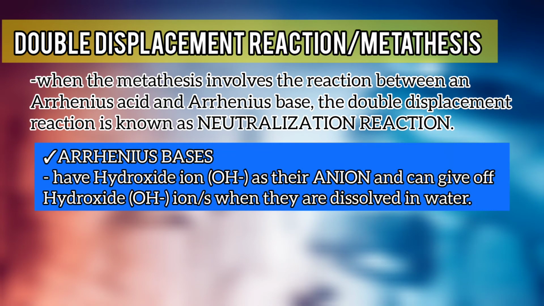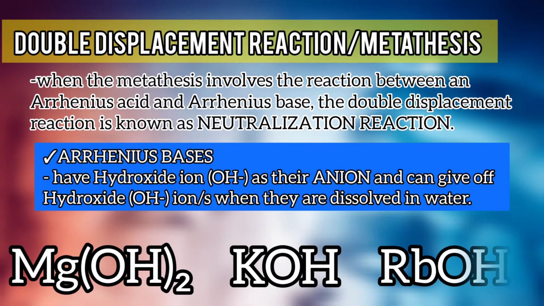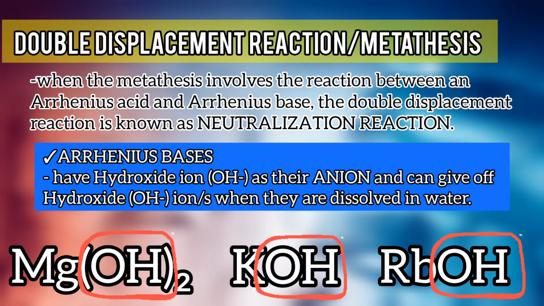On the other hand, Arrhenius bases are bases with hydroxide ion or OH as its anion, such as magnesium hydroxide, potassium hydroxide and rubidium hydroxide. The chemical formulas of these bases conventionally end with hydroxide ion.